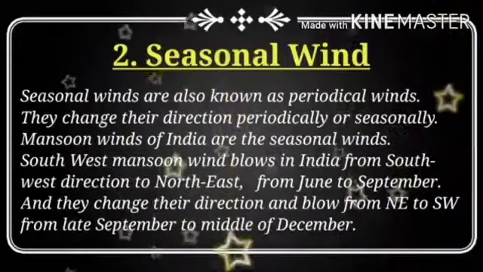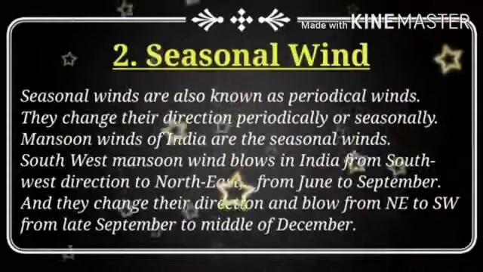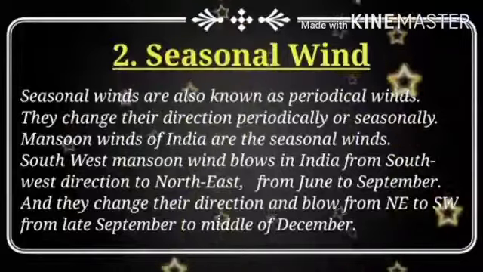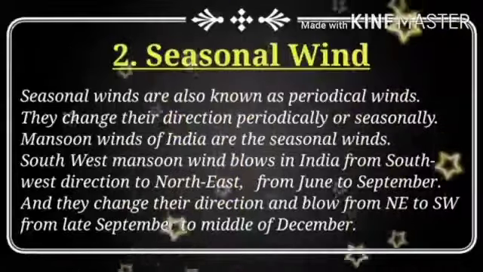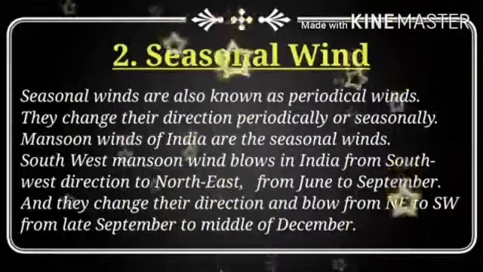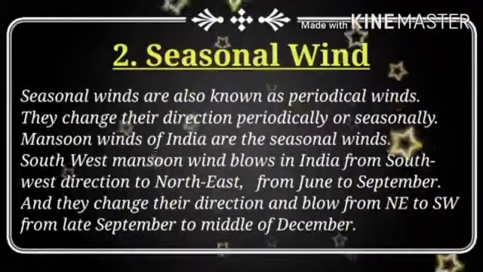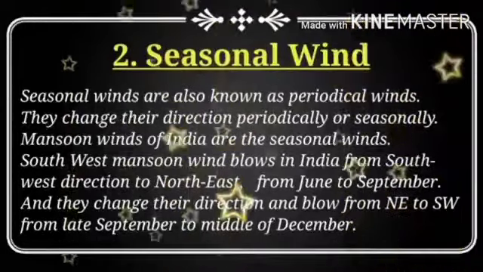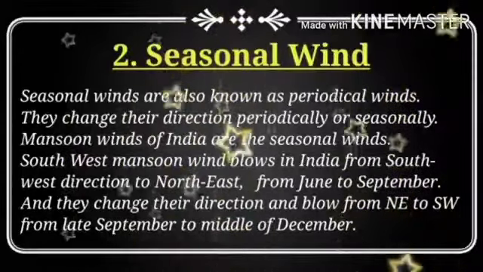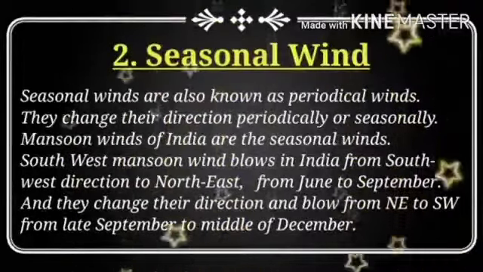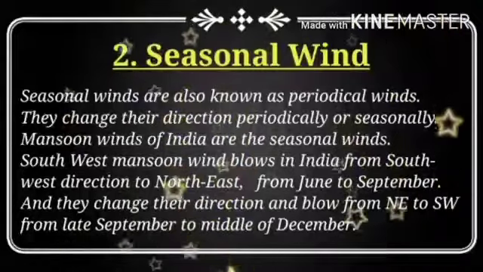After the planetary winds, it is about seasonal winds. The name itself gives you the meaning of this wind. Seasonal wind means it blows as per the season. As per the period, it changes its direction and blows. That's why it is called seasonal wind. Seasonal winds are also known as periodical winds because they change their directions periodically or seasonally. Monsoon winds of India are the best examples of seasonal winds because these winds change their direction. How do they change?